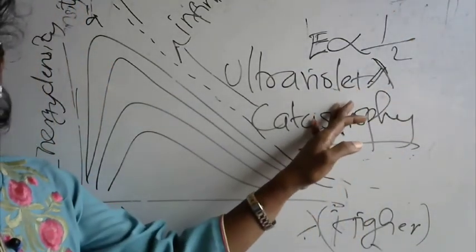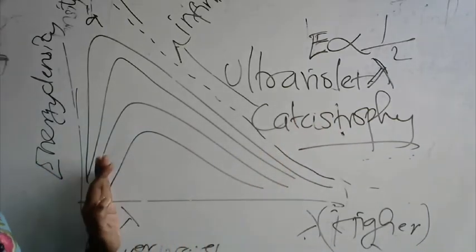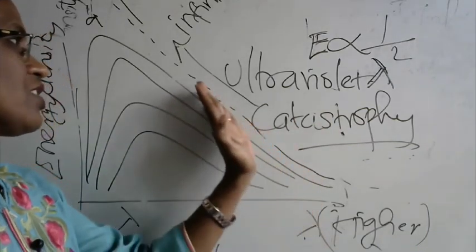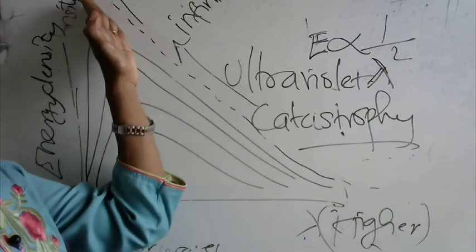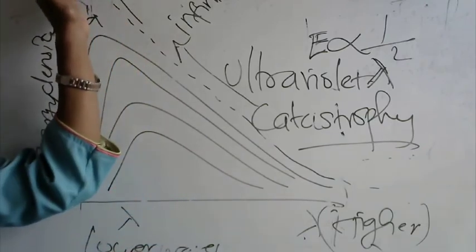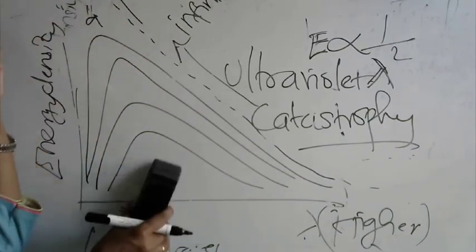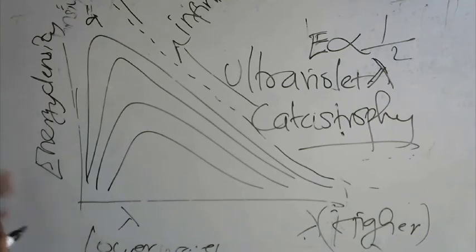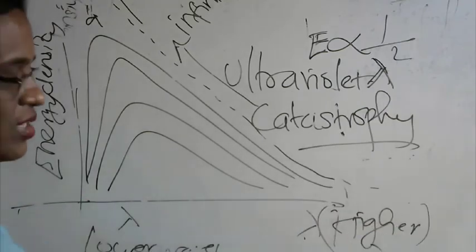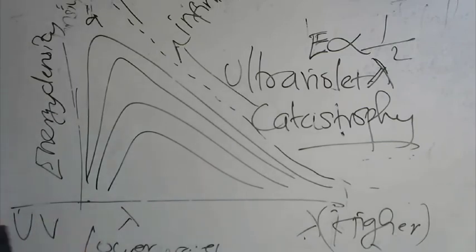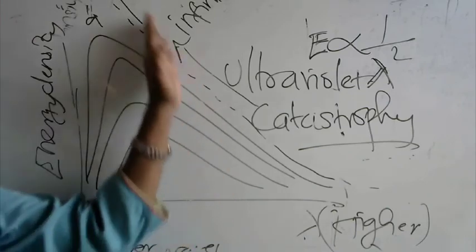Is that clear? As the wavelength becomes less, this spectrum has to move higher and higher towards infinity, and ultimately it will move beyond the visible region of the spectrum. This is visible, this is infrared, this is the ultraviolet region. So it will ultimately end up in the ultraviolet region, which they called the ultraviolet catastrophe.